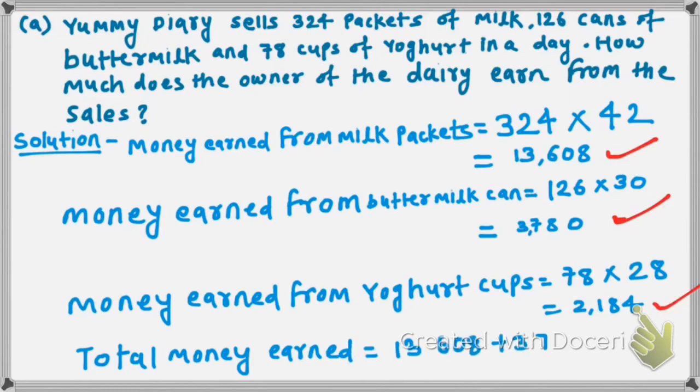When you add these three numbers, your answer will be 19,572. So the shopkeeper earns this much total money after selling these products.